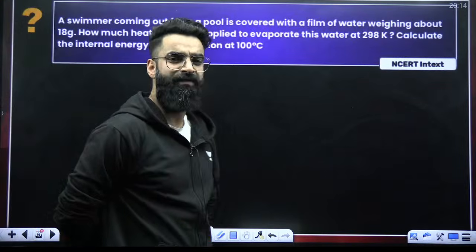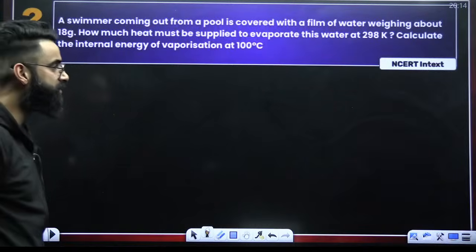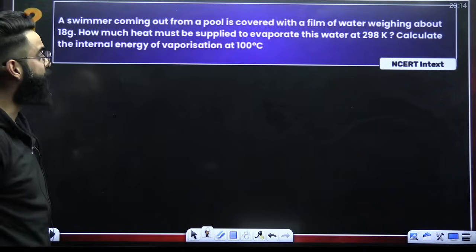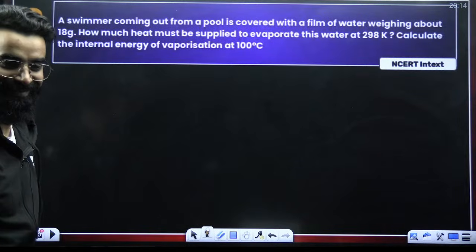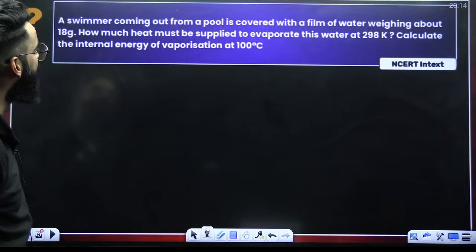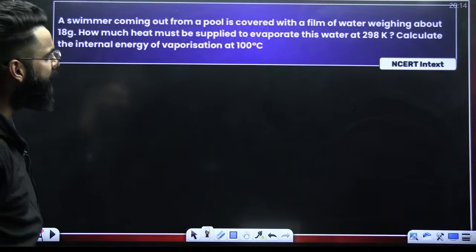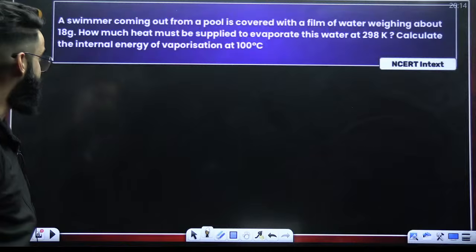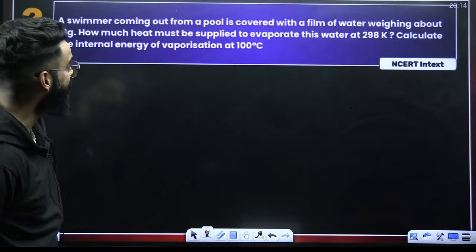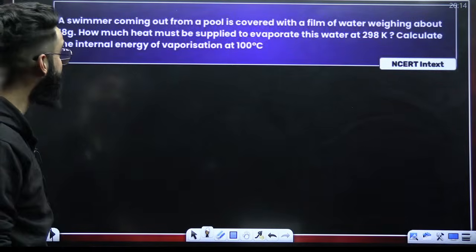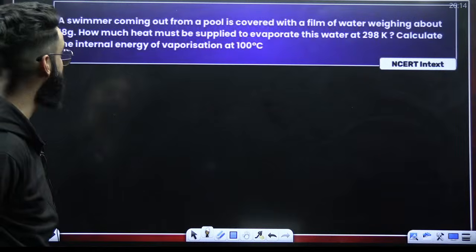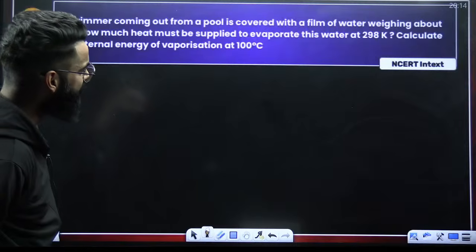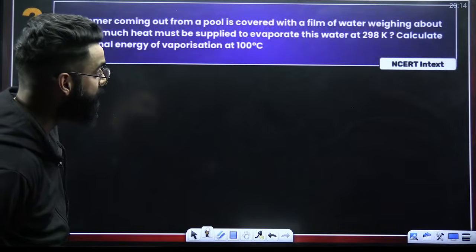My dear students, look at one more question. A swimmer coming out from a pool is covered with a film of water weighing about 18 grams. The film of water has a mass of 18 grams. How much heat must be supplied to evaporate this water at 298 Kelvin?